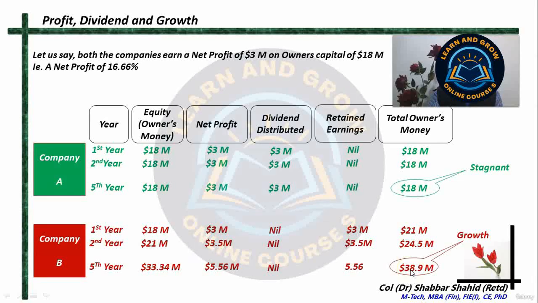Now, as far as the share price of this company is concerned, the share price of company A would have remained the same or probably reduced to some extent. The share price of the company B would not have become 2 times, but it would have become probably 3, 4 or 5 times. Why? Because it is representing growth.